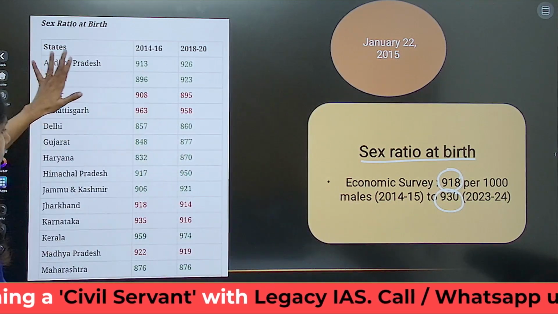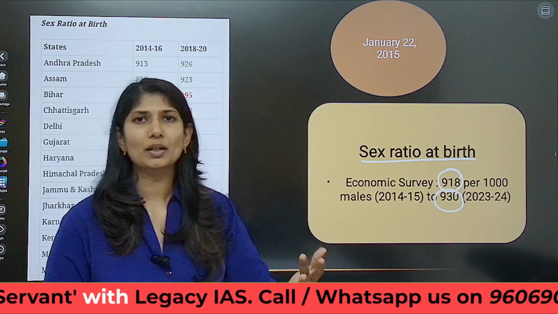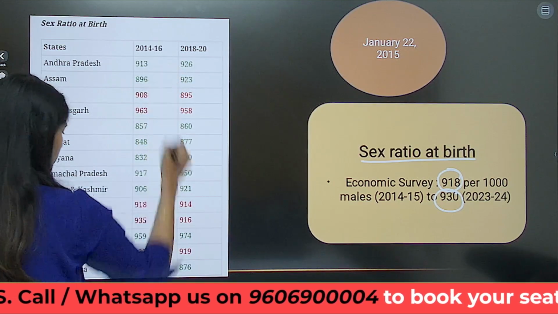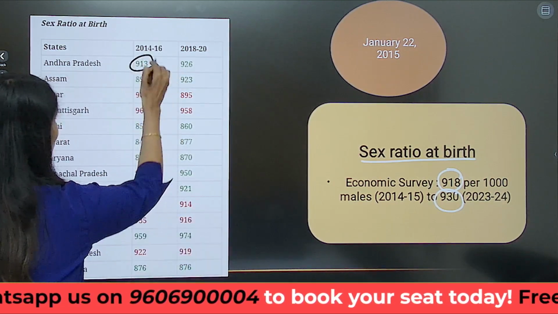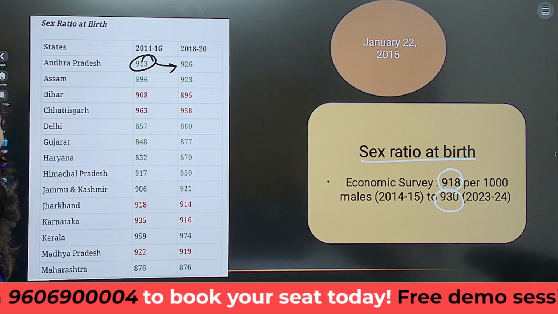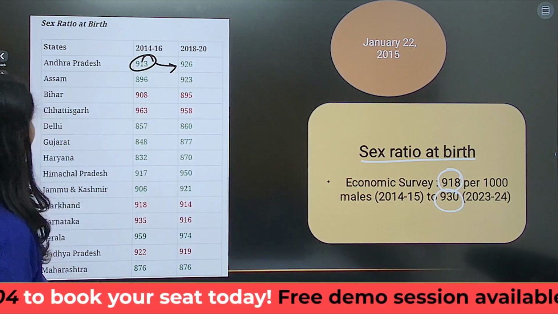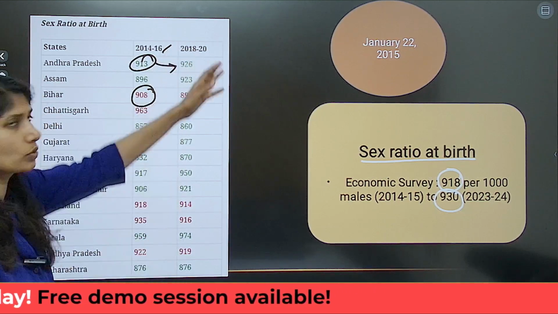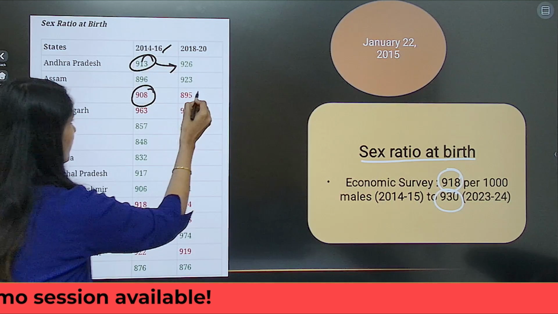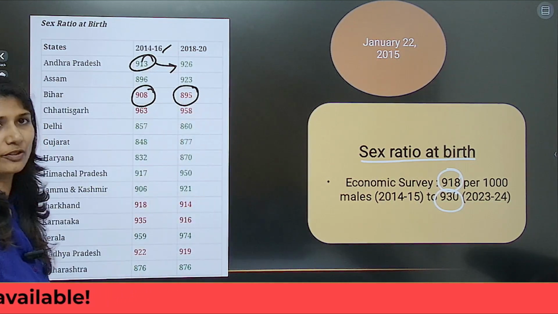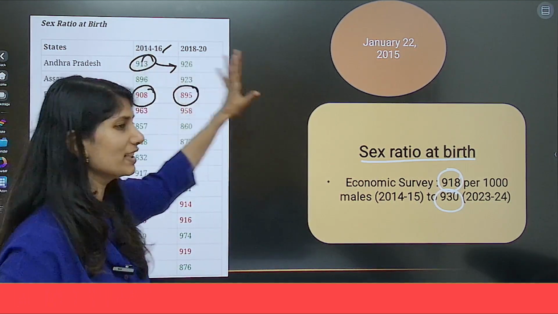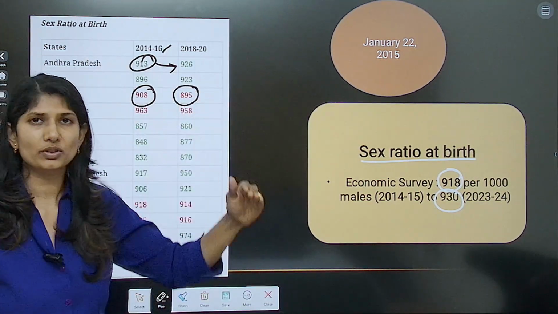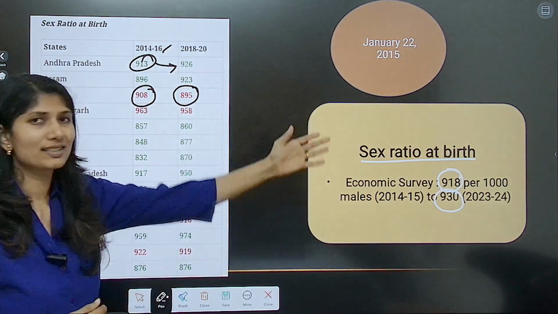Look at this. In this also, some states have fared better, some states have not had much improvement. Andhra Pradesh, look at this, from 913 it has increased to 926. But at the same point of time, look at Bihar, from 908, this is from the 2014 to 2018 period, it has in fact further slipped to 895. So there are no great changes. The state has not performed better with respect to improving the child sex ratio.